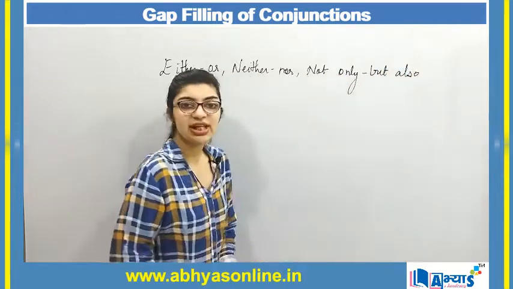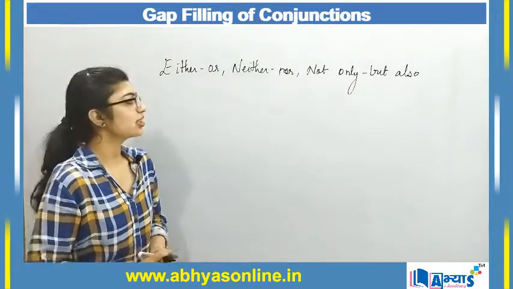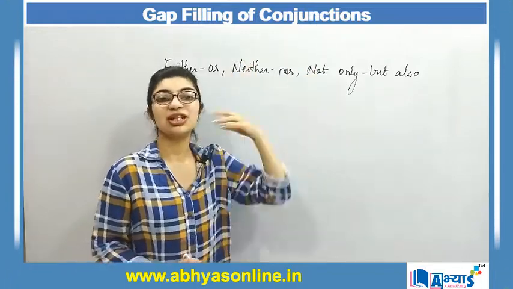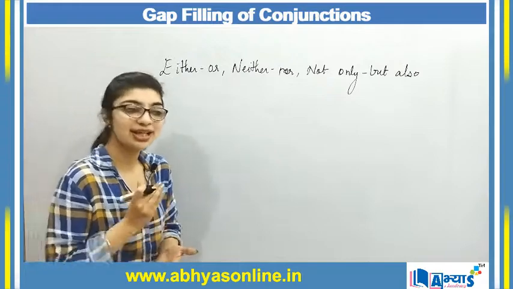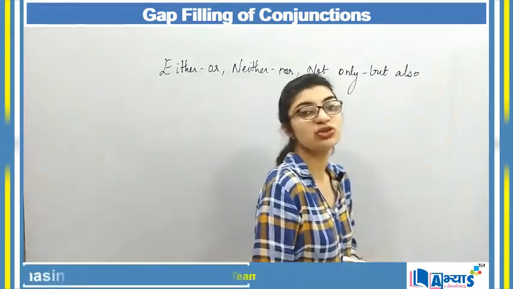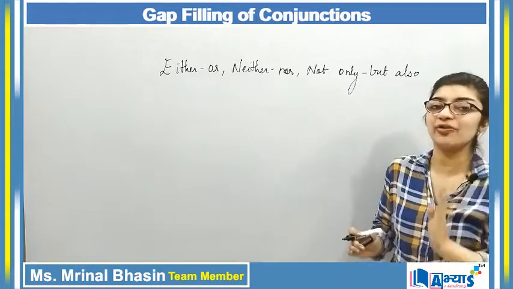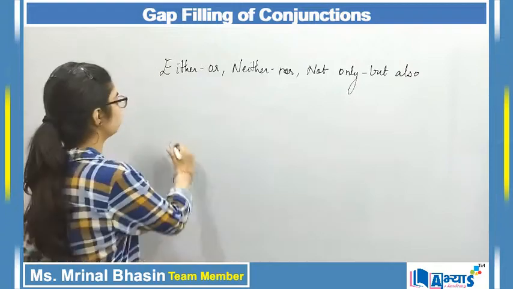So these are some of the examples of correlative conjunctions which are always used in pair, and it is not like I will use neither and instead I will just leave nor as it is. If I am using neither in any sentence, then it is necessary that I always use nor with it. Similarly, if I use not only, then along with that I will definitely use but also, right? So now let us understand this through example.